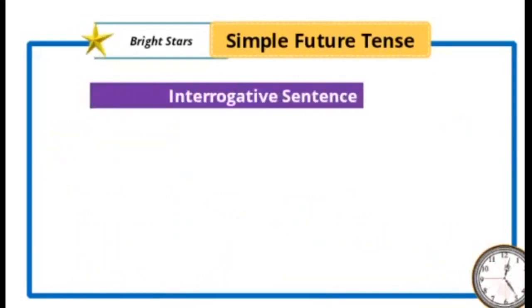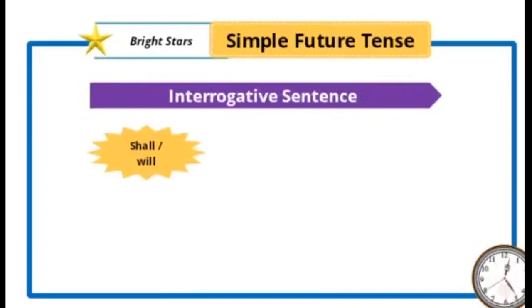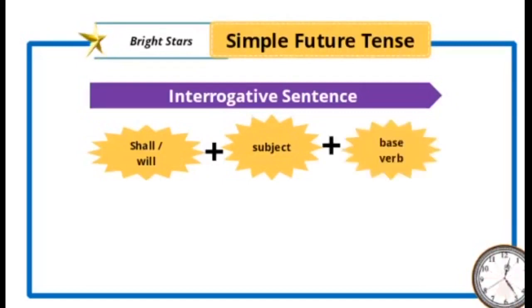Next we see how to make the structure for an interrogative sentence. First we take the helping verb shall or will, then the subject, then the main verb, then finally the object, and a question mark or interrogative symbol will be used. Unlike positive and negative sentences, here will or shall comes first, followed by the subject.